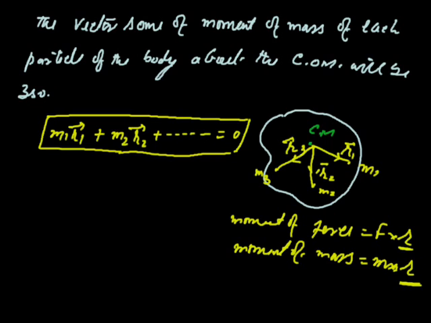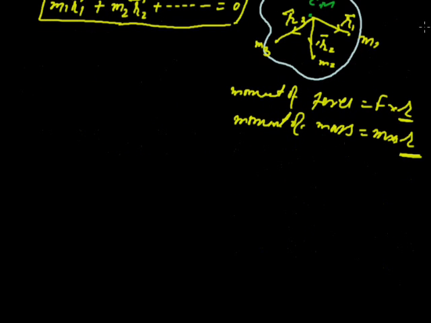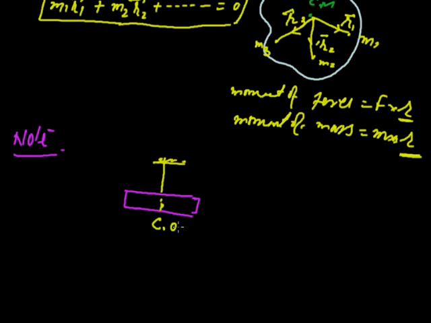Now some main points about the center of mass. Note, we have this uniform rod. We suspend it with a thread. Here is the thread. It will be balanced when it is suspended. Here will be the center of mass. Center of mass means the center of the rod. This distance is r, and this will also be r. It means the center of mass of a uniform rod will be at the center.